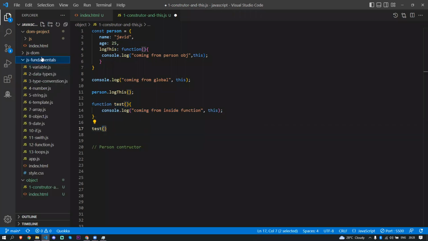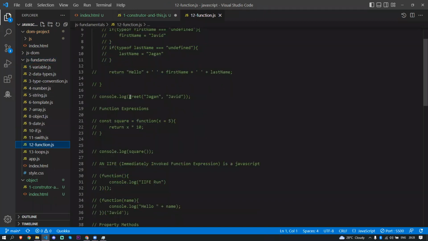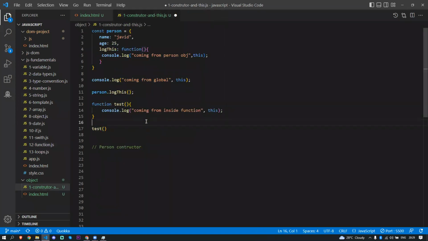If you get into the functions, we already covered all these things. Every time we call the function using greet and parenthesis. We created the greet function here, and if you want to call this function, you should call the greet name with the actual parenthesis and pass the actual variable value here, right? The same thing applies now. Now I'm just calling this function name. That's all, I'm just invoking the function.